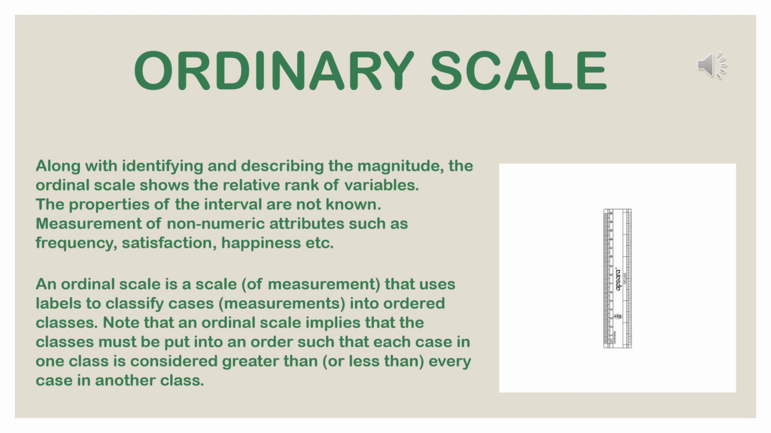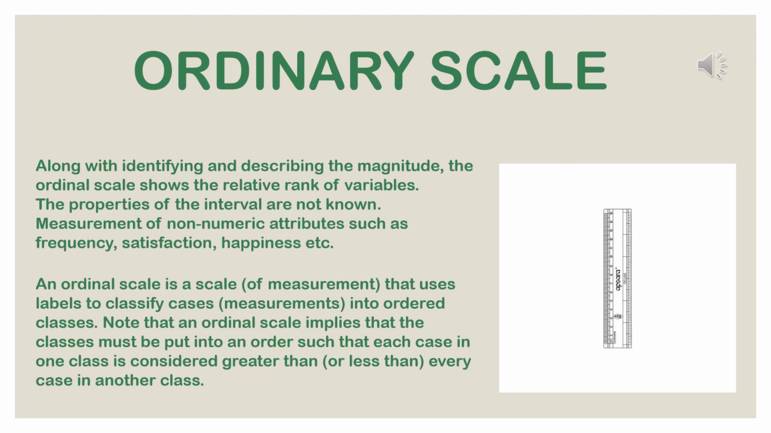Along with identifying and describing the magnitude, the ordinal scale shows the relative rank of variables. The properties of the interval are not known. It is used for measurement of non-numeric attributes such as frequency, satisfaction, happiness, etc. An ordinal scale is a scale of measurement that uses levels to classify cases, that is measurements, into ordered classes. Note that an ordinal scale implies that the classes must be put into an order such that each case in one class is considered greater than or less than every case in another class.